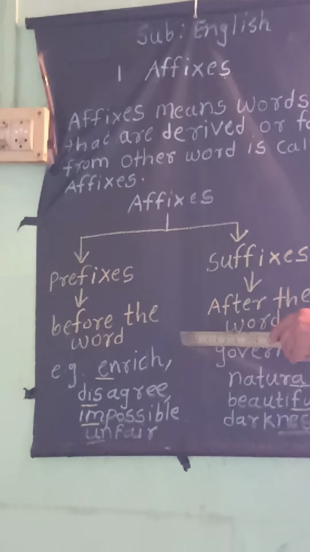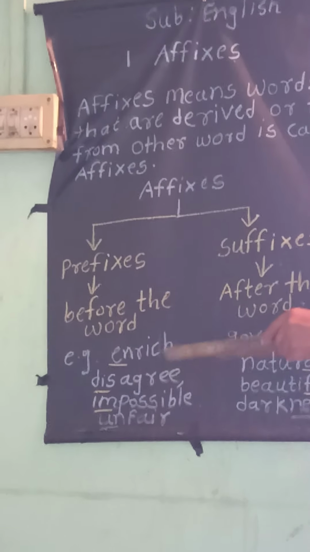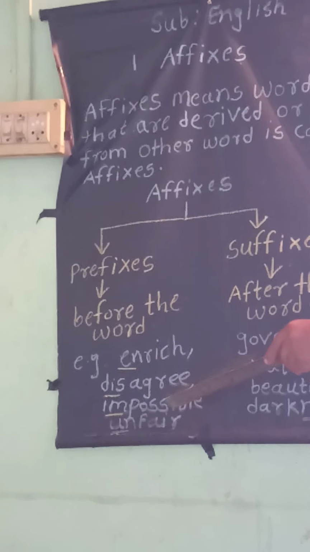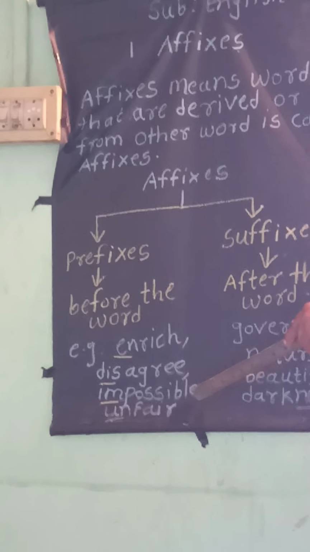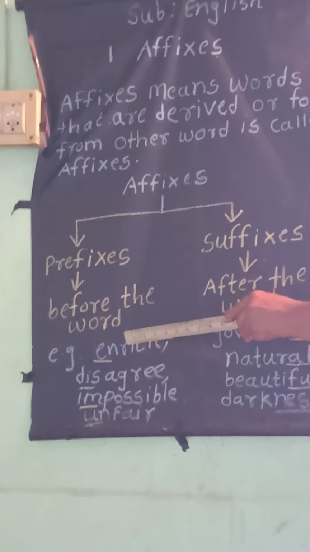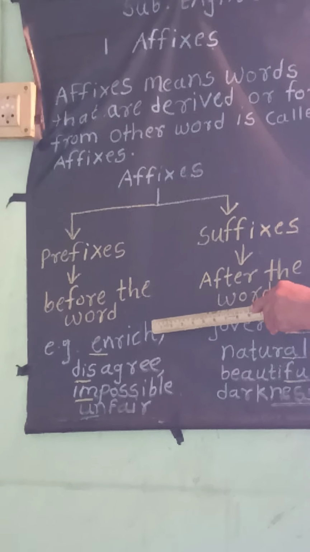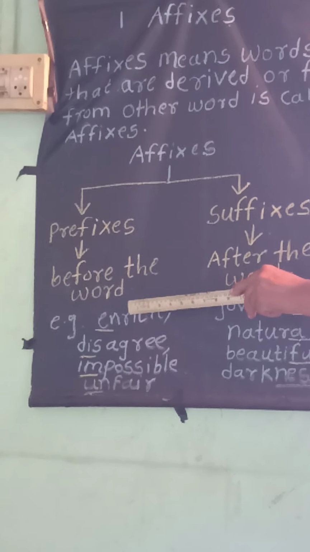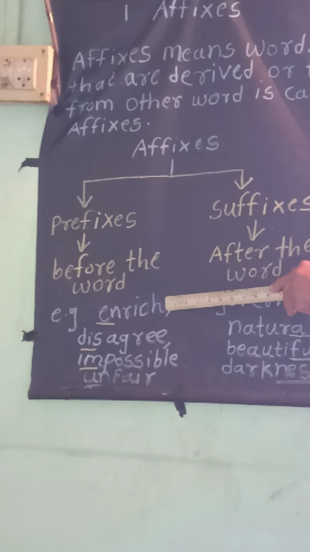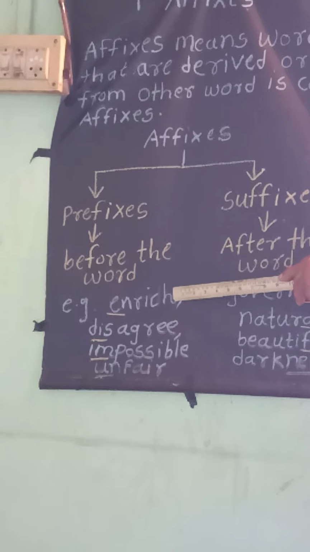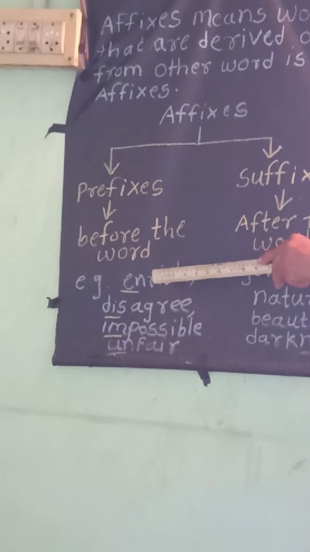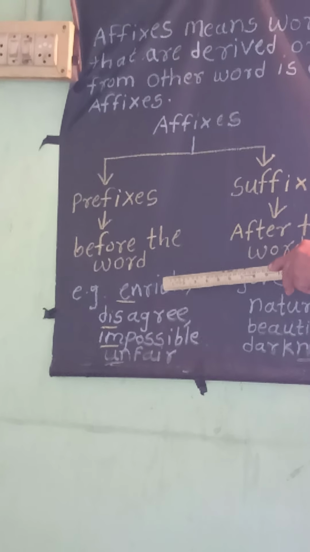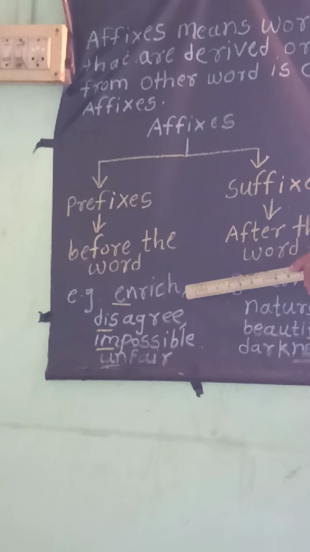For example: enrich, disagree, impossible, unfair. See here. Enrich: which prefix do we join here? En. Rich is the root word, and when we join the prefix en, we form the new word enrich.